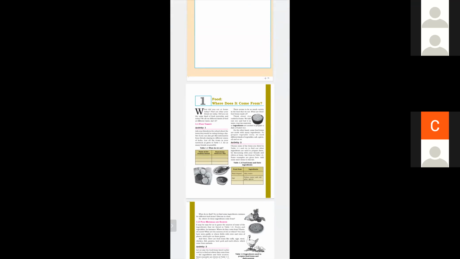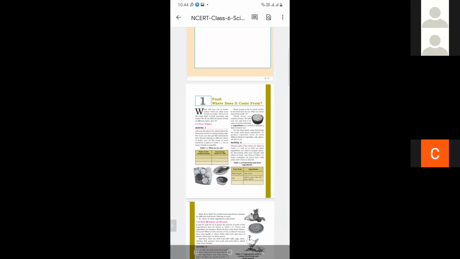For the food item dal, what are the ingredients? Pulses, water, salt, oil, ghee, and spices. These are the ingredients of roti, chapati, and dal. There are some ingredients that can be common in some food items. For example, for roti and dal, water is a common ingredient.